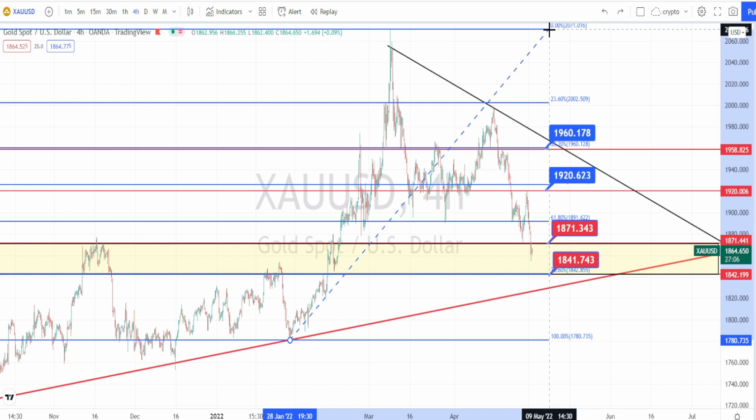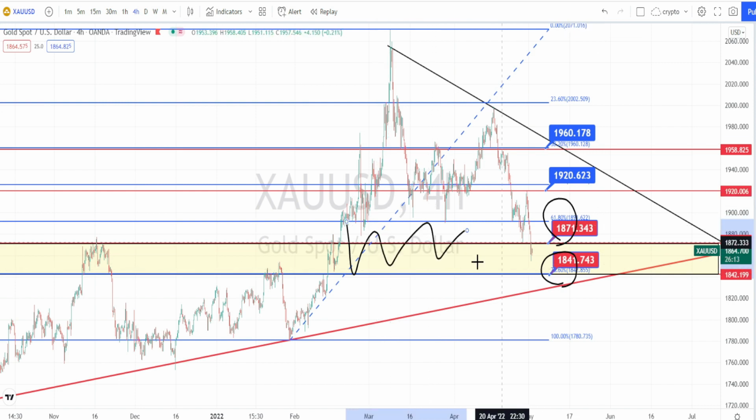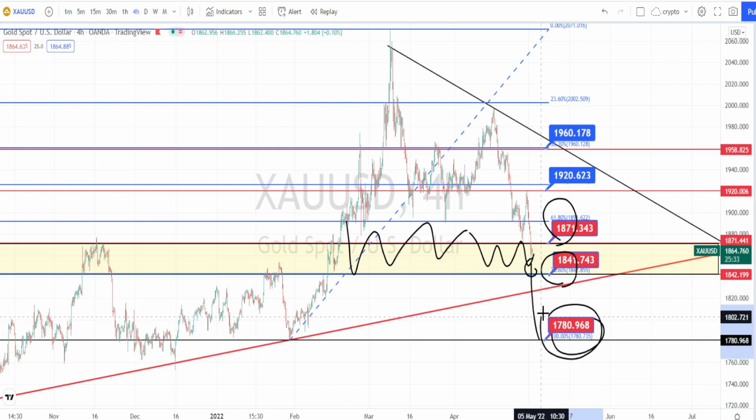And when we analyze the Fibonacci retracement level, this is where the bullish trend started. It went up to the level of 2071 and we can clearly notice that the current price action is trading between 78.60% and 61.80% in Fibonacci's tool. This is a good support point in Fibonacci's tool, and if the price action breaks this support level, next level of support is going to be around 1780.